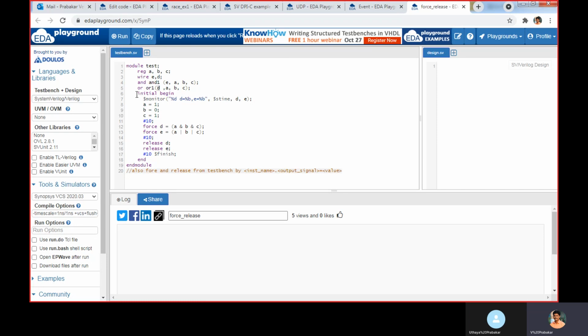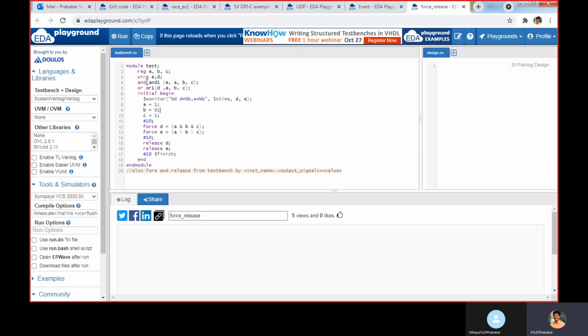Within this initial begin end, I am assigning the values for A, B, and C. A is 1, B is 0, and C is 1. When I assign this, it will give the corresponding output. What value will you get for E?